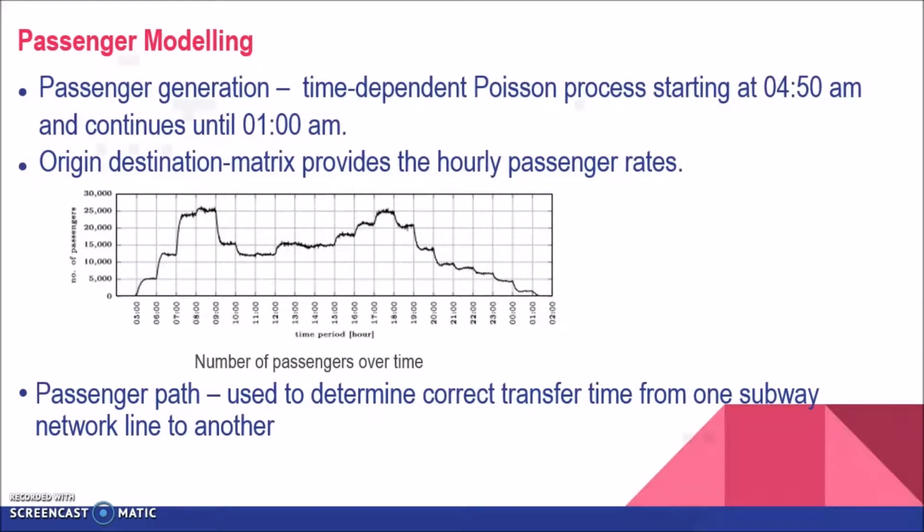Construction plans were used to measure the distance from the middle of one long platform to the middle of another line's platform at a subway station to estimate the transfer time of passengers from one line to another, taking the passenger's mean walking speed as 1.34 meters per second.